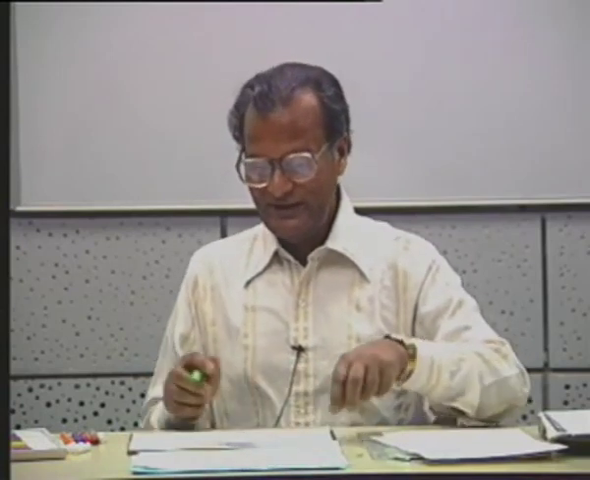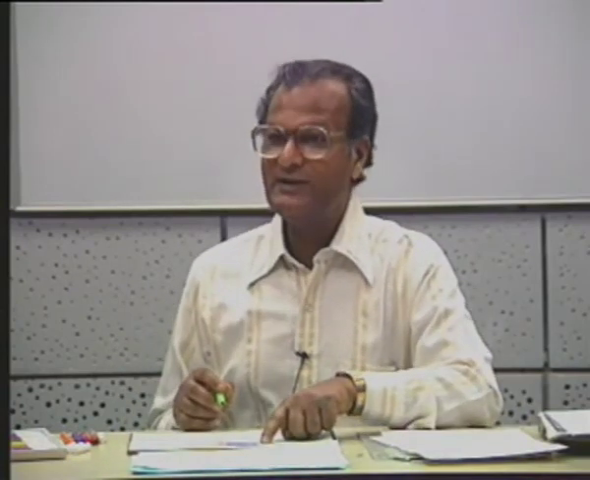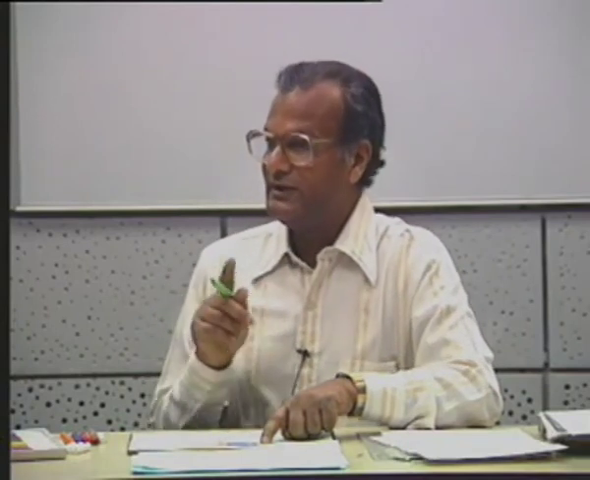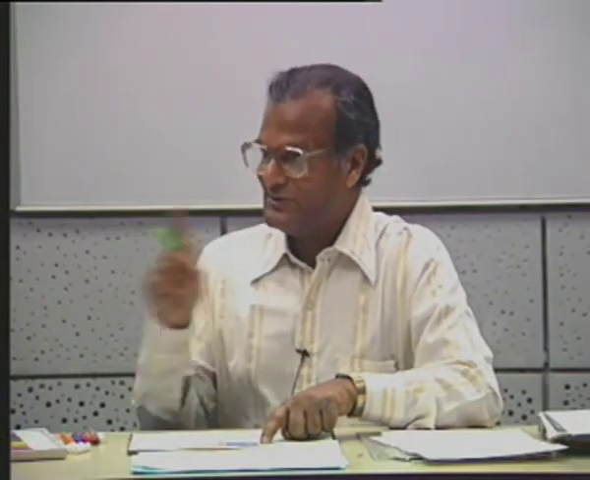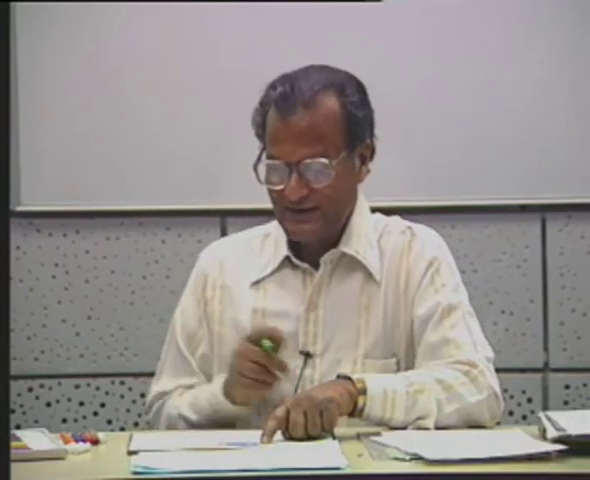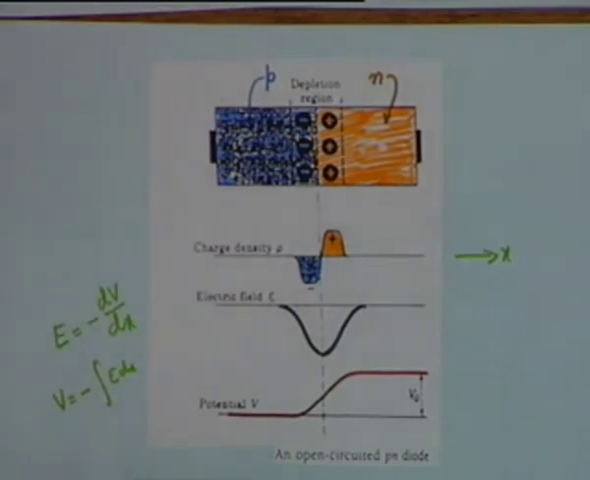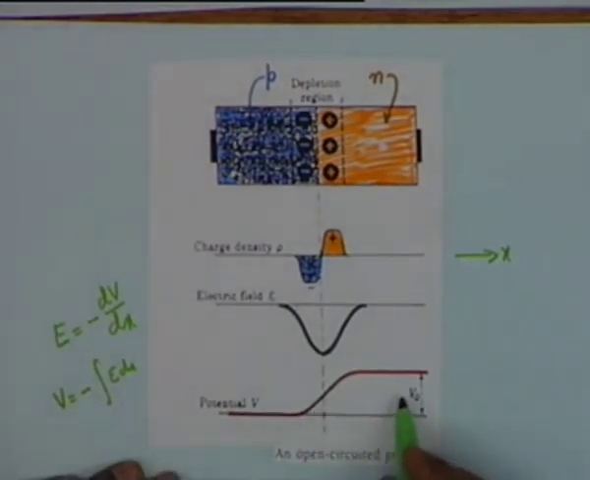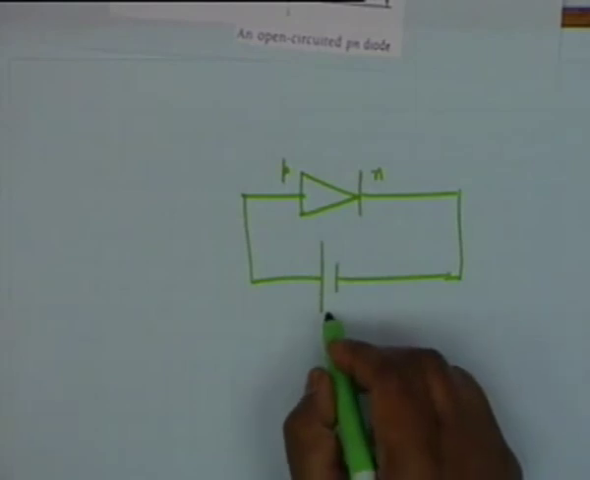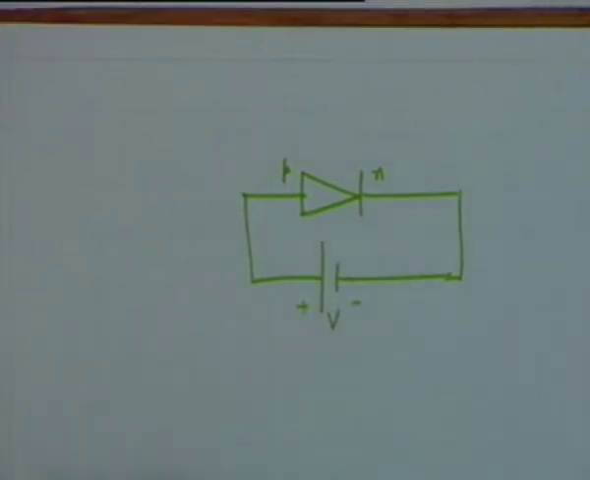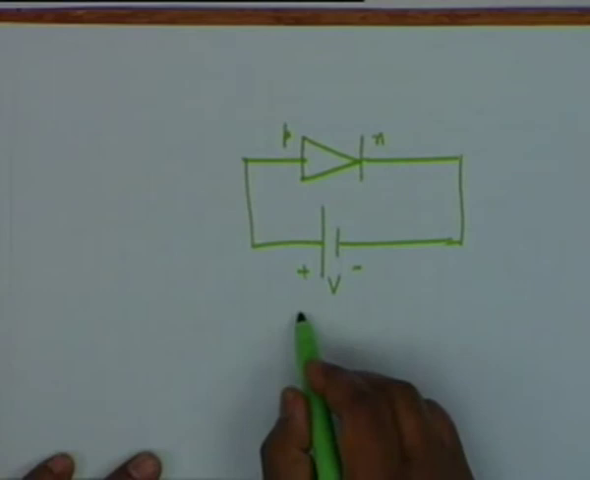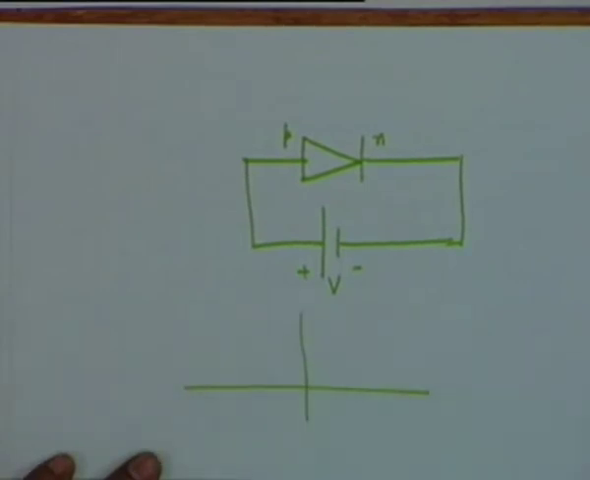Well, if I connect a battery like this, the battery creates an electric field in which direction? To the right or to the left? To the right. And the space charge created an electric field in the reverse direction, and therefore this potential difference now shall be reduced, and therefore if this voltage is V, then the potential profile shall be like this.